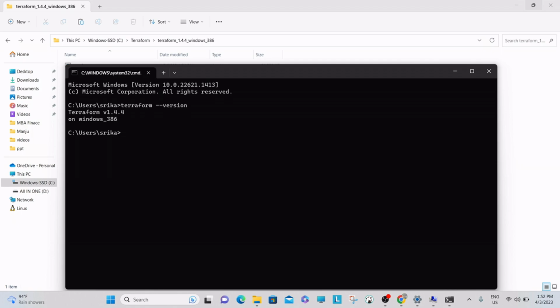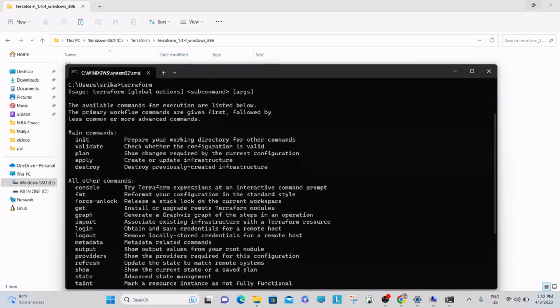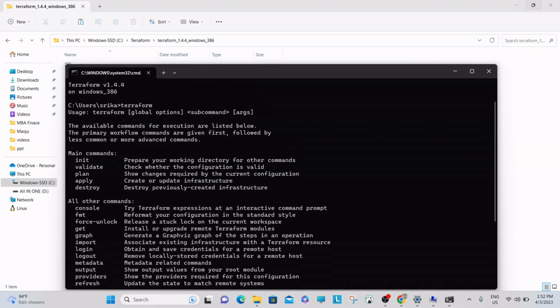We have downloaded Terraform version 1.4.4. Okay, this is how you can install Terraform on Windows. Okay, even if you type Terraform enter, it will show all the related commands you can use for this Terraform.